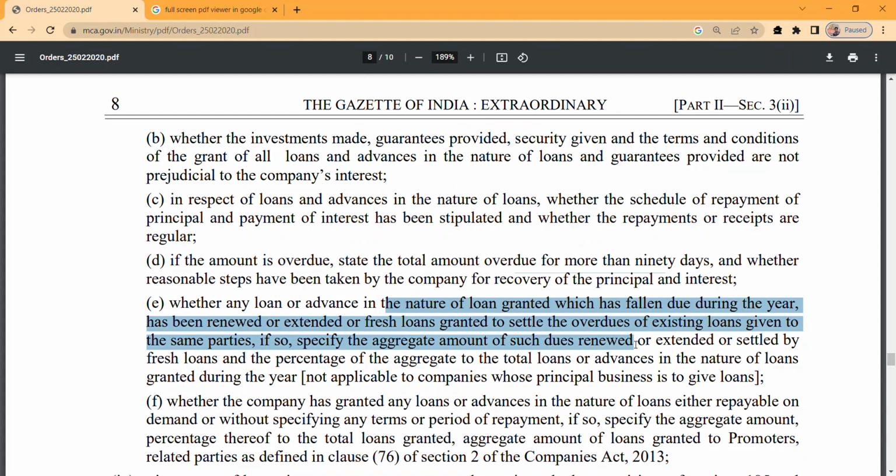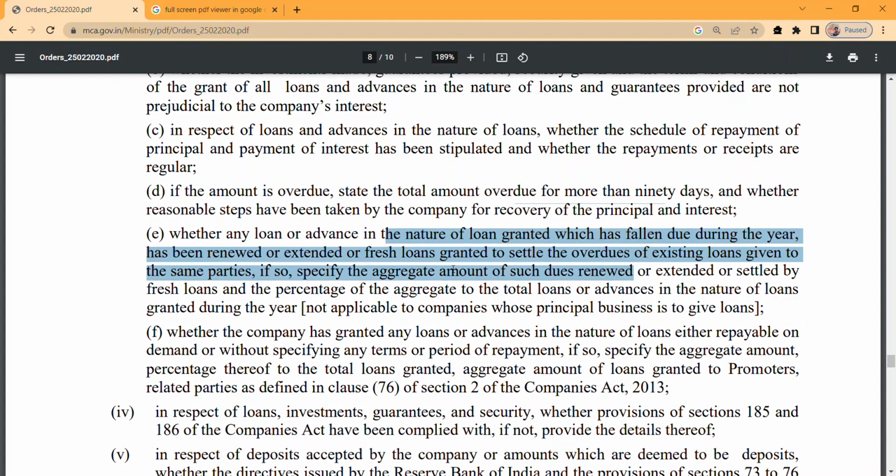Sometimes we do that, and we need to provide the particular details of it, like whether any loan has been extended, renewed, or a fresh loan granted to settle the overdues of an existing loan. We need to provide all the details of this.